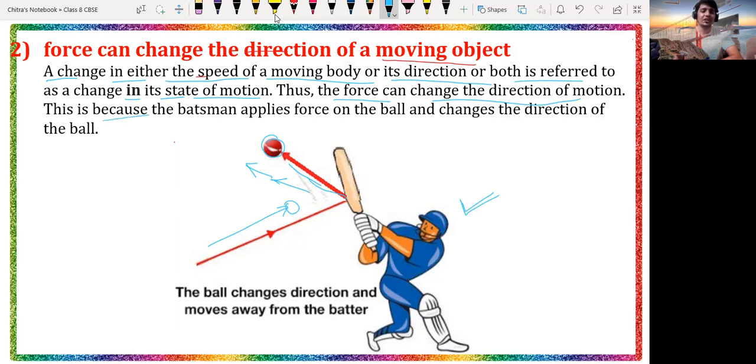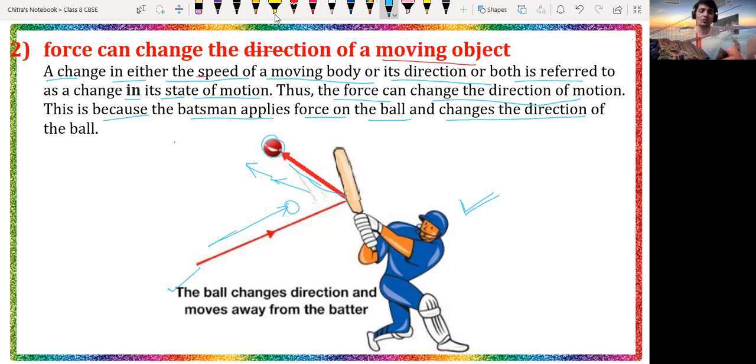This is because the batsman applied force on the ball and changed its direction. So this is a diagram by which you can understand how the direction of a moving object can be changed by applying force. The force is applied by the bat on the ball and the direction of motion of the ball changes accordingly. The ball changes direction and moves away from the batsman.